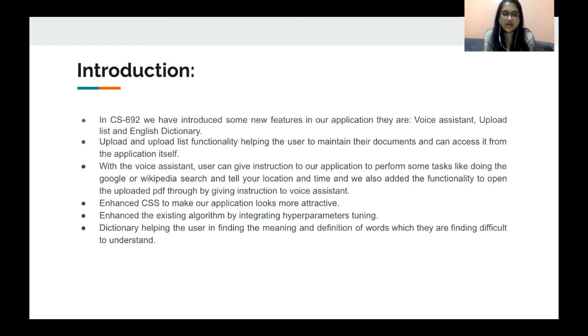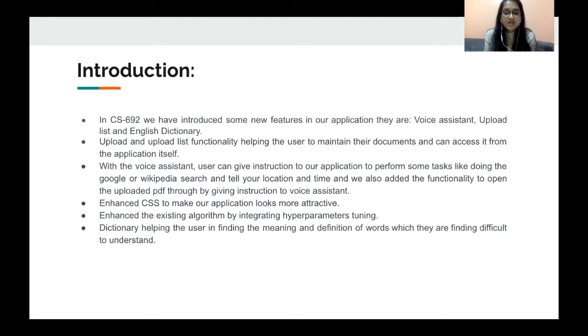In addition to that, we have also implemented a voice assistant where a user gives instructions to the application. It's a smart voice assistant, so she can perform basic tasks like opening up Google or googling something for you, making a Wikipedia search, or looking up a location or a time that you add in.